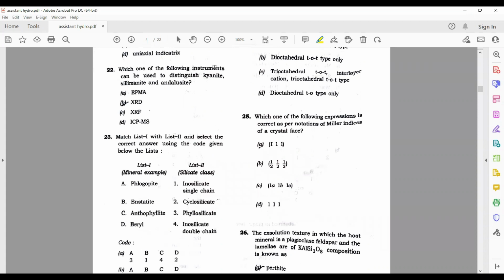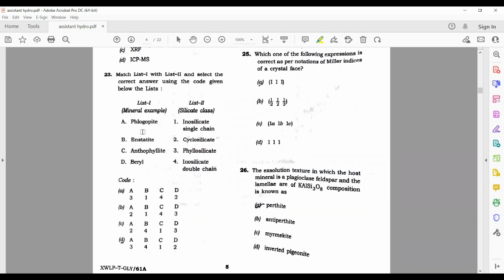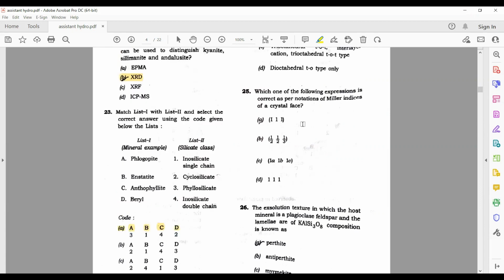Which one of the following instruments can be used to distinguish kyanite, sillimanite, and andalusite? XRD. Option B is correct. Match list 1 and 2. Phlogopite matches with phyllosilicates. So A is with 3. Then enstatite is inosilicate. Okay, so option A. A is correct.